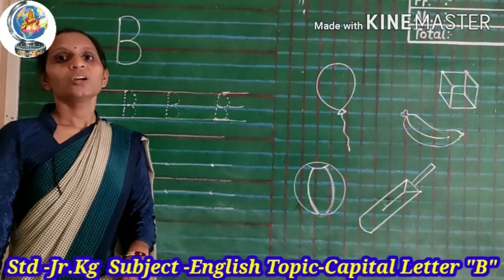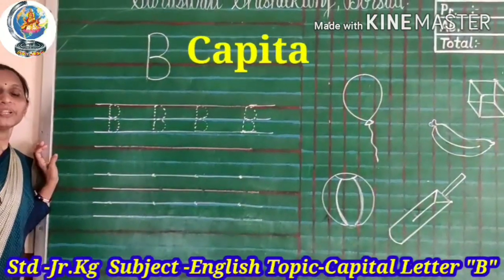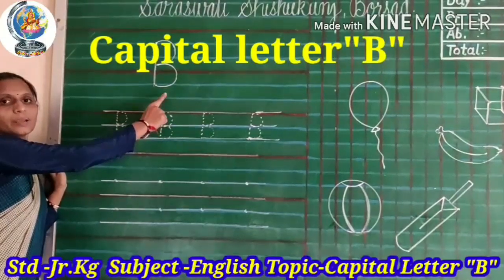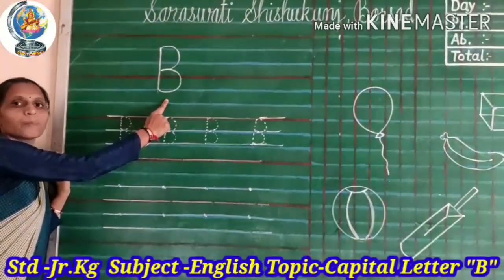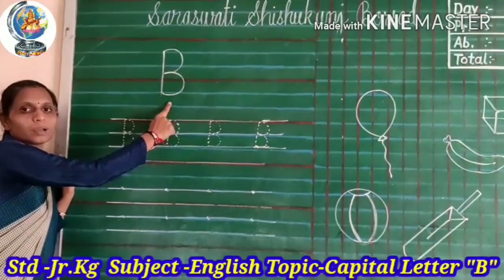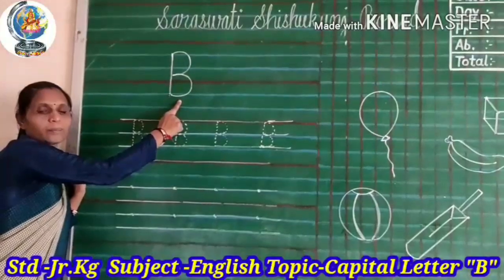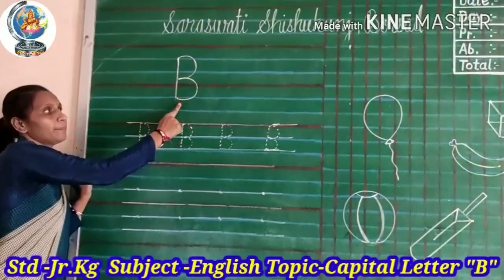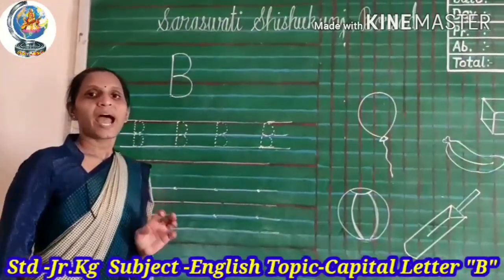Okay kids, today we are going to learn capital letter B. The phonic sound makes B, B, B. Capital letter B related some things are here.